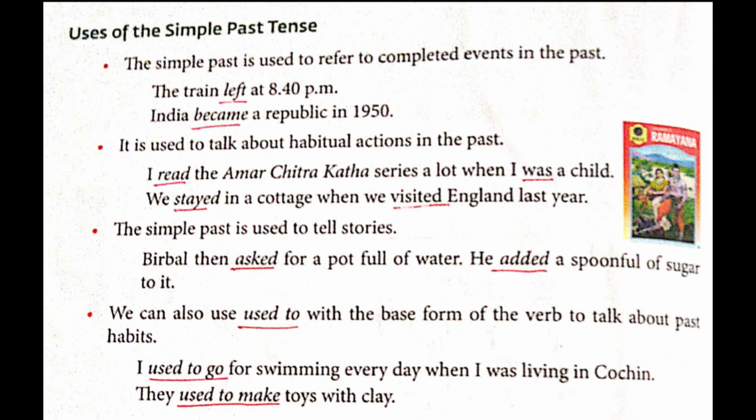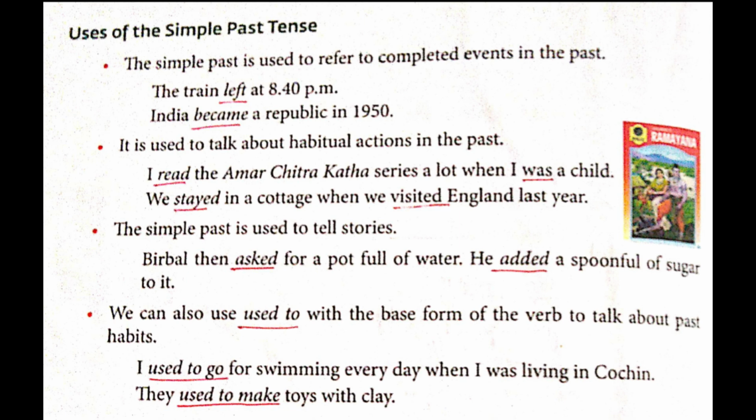On page number 78, students, now we shall learn uses of simple past tense. Now where they are used, how to understand? Let's see. First one, the simple past tense is used to refer to completed events in the past. Please take your pencil and underline. It refers to completed events which happened in the past.